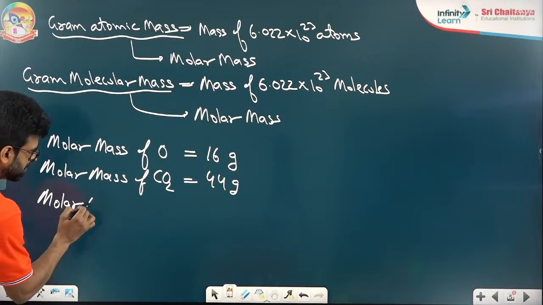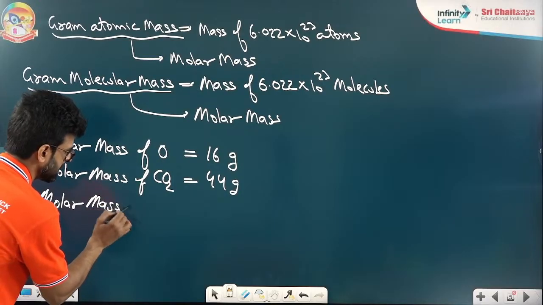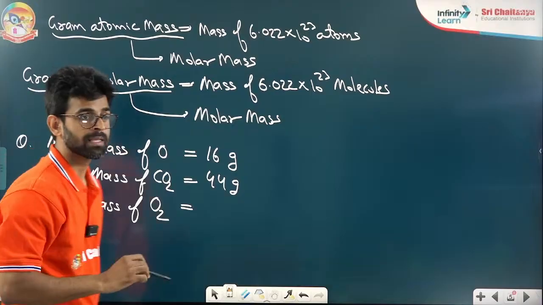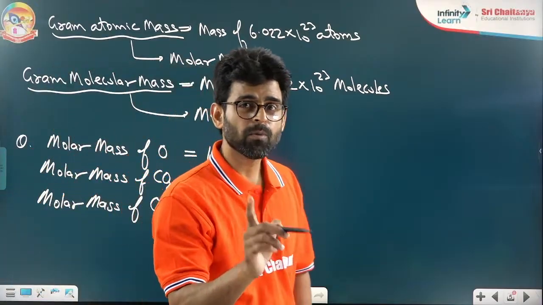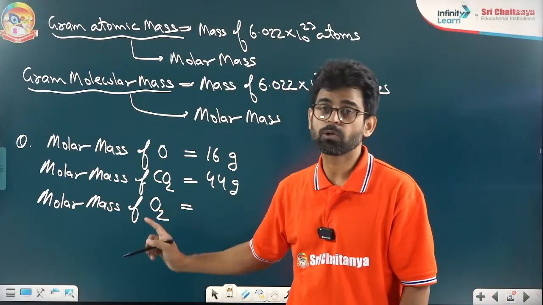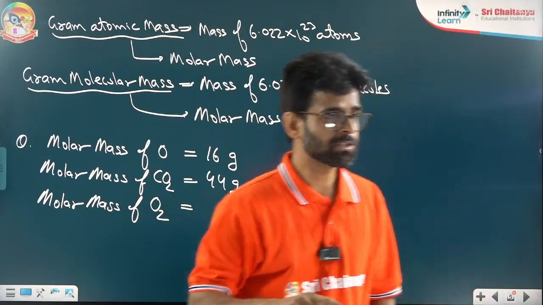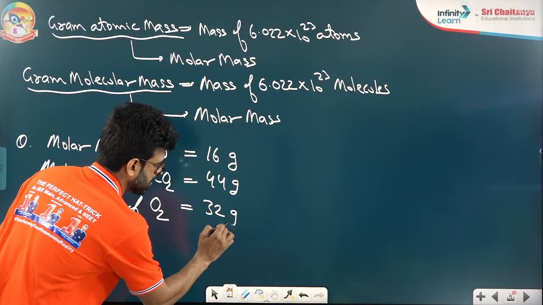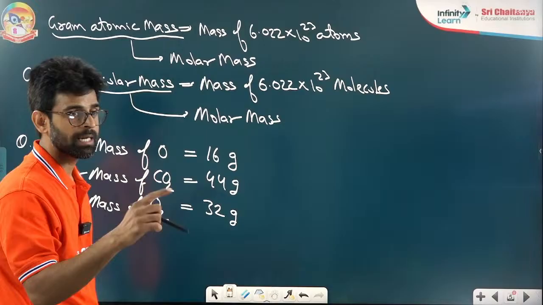Very good. The next thing, tell me the molar mass of O2. O2 is a molecule, right? Tell me the molar mass of O2. The molar mass of O2 is 32 gram. See, there is a difference. The molar mass of oxygen is 16 gram. The molar mass of O2 is 32 gram.